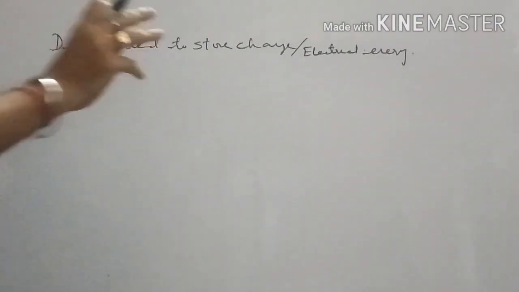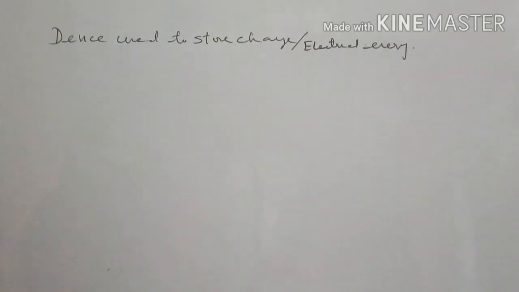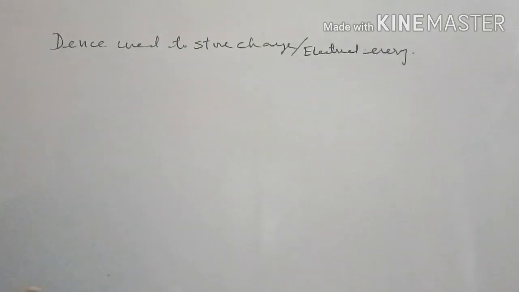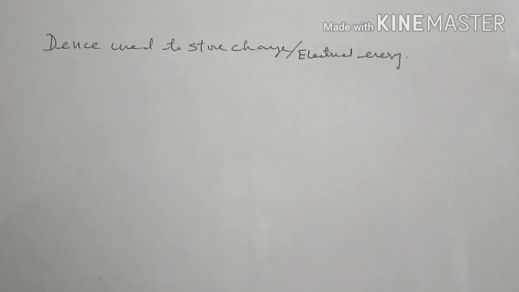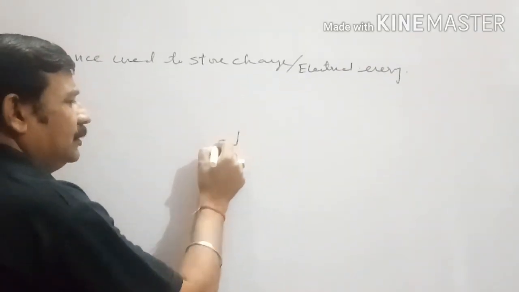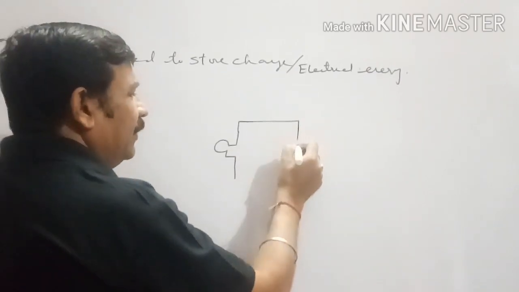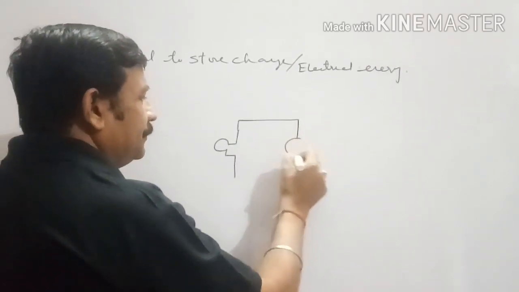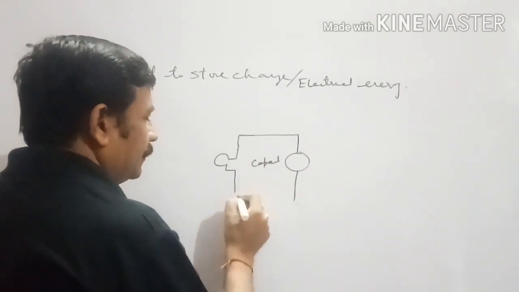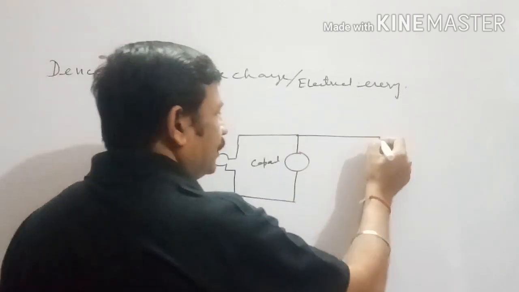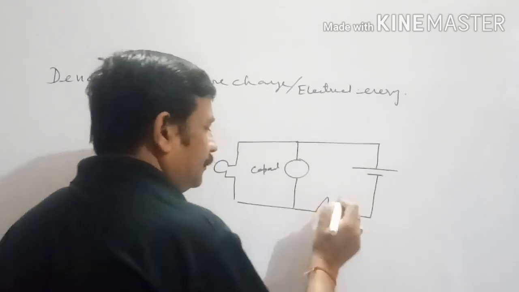A capacitor or condenser is a device which is used to store charge or electrical energy. We are going to discuss a very simple circuit with the help of which you will be able to understand the working of the capacitor. Suppose we have a small bulb. Here we have connected a capacitor or condenser. Here we have connected a cell and a key.